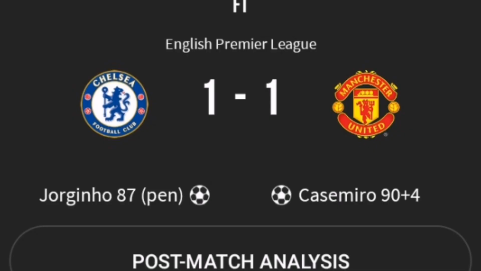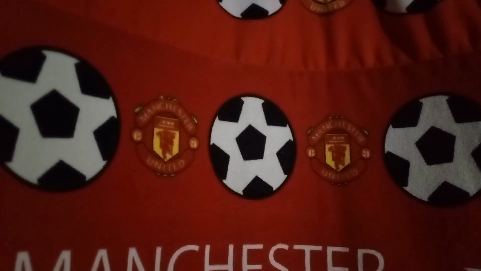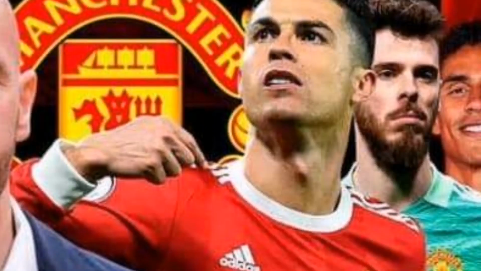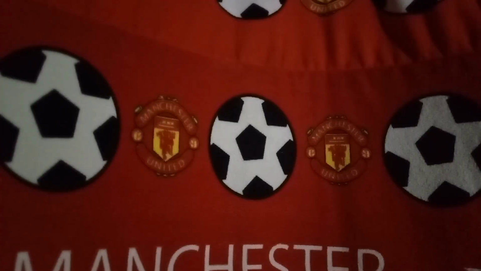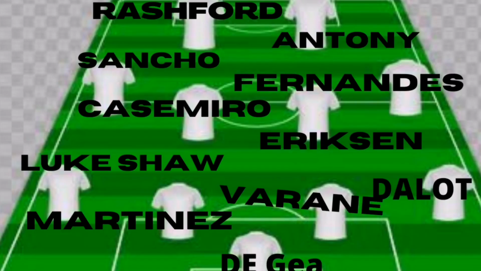This is the full-time analysis of Manchester United's Saturday match against Chelsea. First of all, we'll go through the first 11 of the game, the players the coach Erik ten Hag selected to play that match. First, the goalkeeper David De Gea was in goal. For our four defenders, the coach made only one change from the first 11 that played against Tottenham on Wednesday, a 2-0 win over Tottenham at Old Trafford.